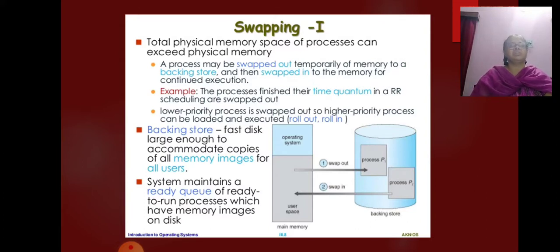for continued execution. For example, assume a multi-programming environment with a round-robin CPU scheduling algorithm. When a quantum expires, the memory manager will start to swap out the process that just finished and to swap another process into memory space that has been freed. In the meantime, the CPU scheduler will allocate a time slice to some other process in memory. When each process finishes its quantum, it will be swapped with another process.